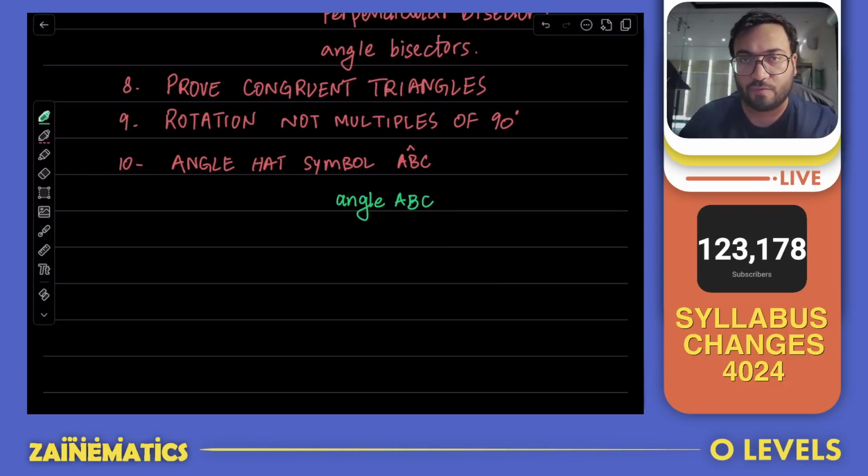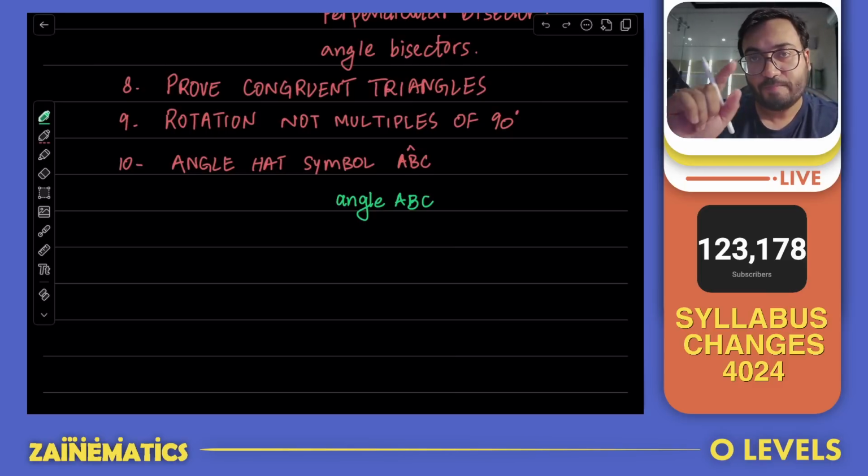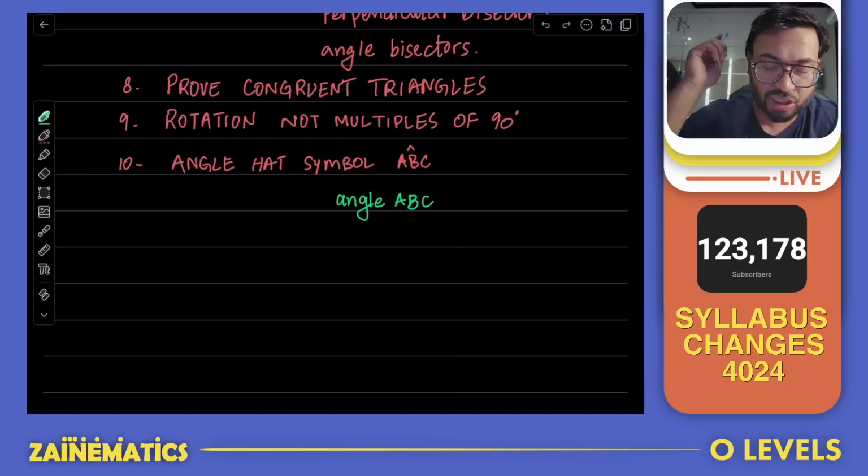So they will use the word angle before writing any angle, and they will not use a hat on top of it. So you just have to know that the middle letter is going to be the vertex of the angle. And when you are writing an angle, you are expected to do the same. Do not go on and keep writing the hat symbology.